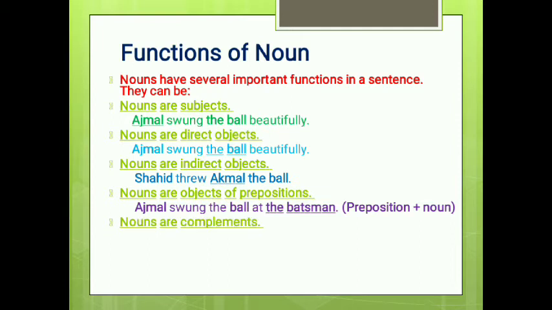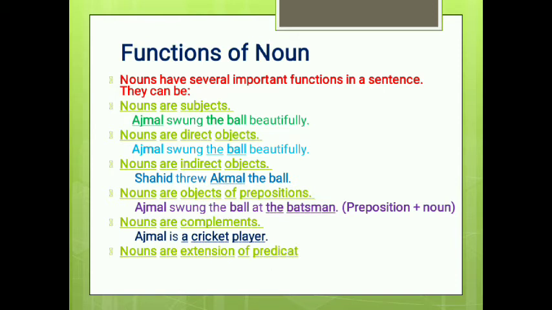Nouns are complements. A complement is a thing that is used in the place of an object. In a sentence, either we have an object or a complement. An object receives action and a complement does not receive an action. Like: Ajmal is a cricket player. So a cricket player is the complement, and it is also a noun.